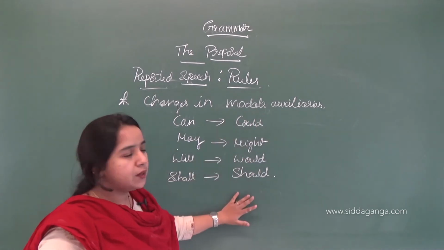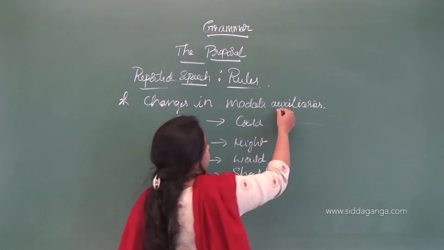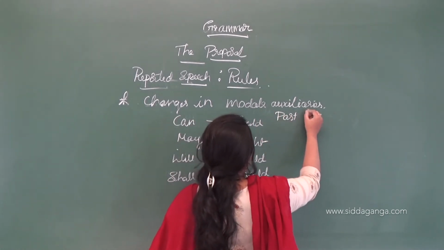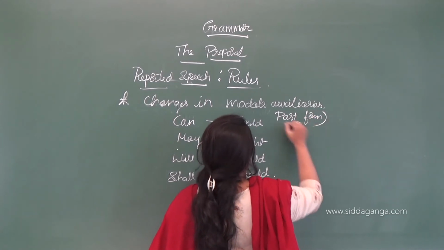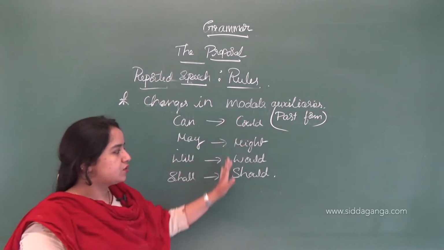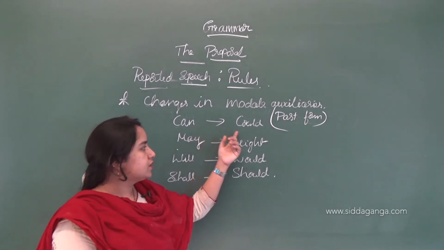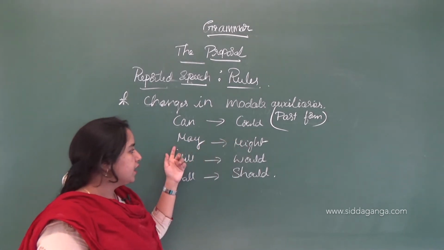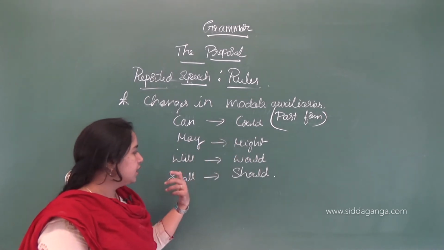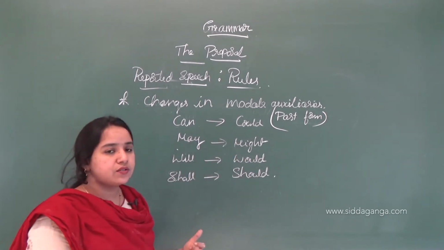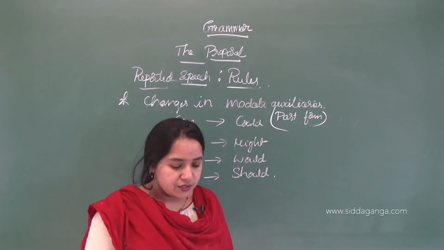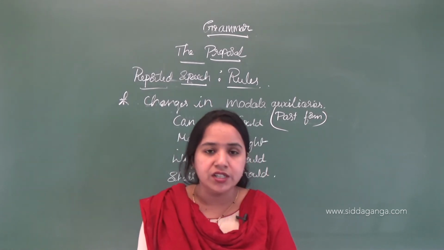These are called past tense modal auxiliaries, in past form. So can is changed into could, may into might, will into would, and shall into should. Next is changes in pronouns.